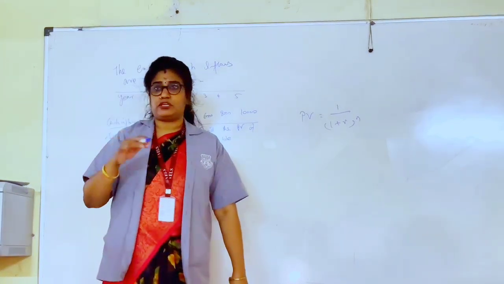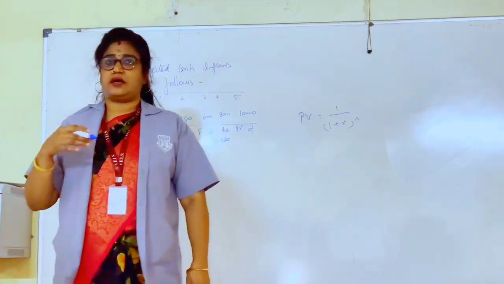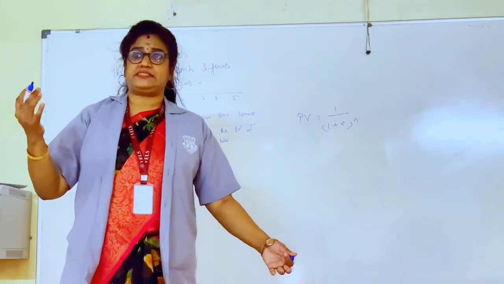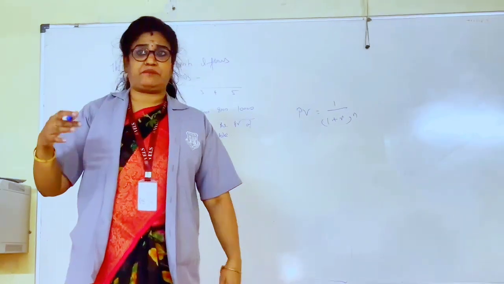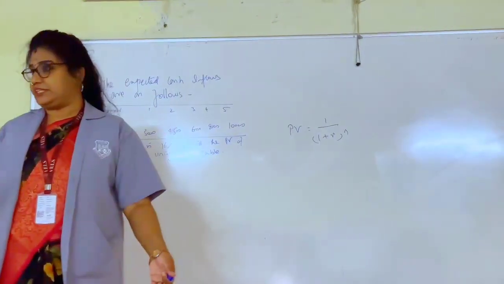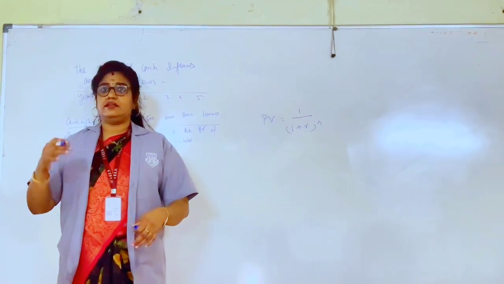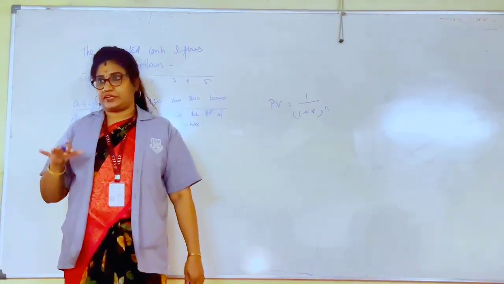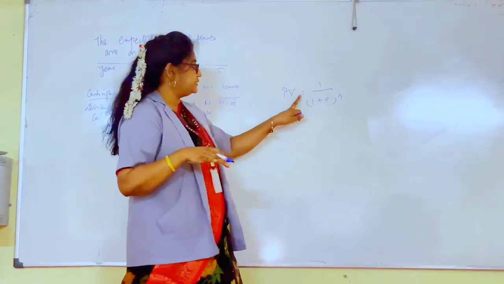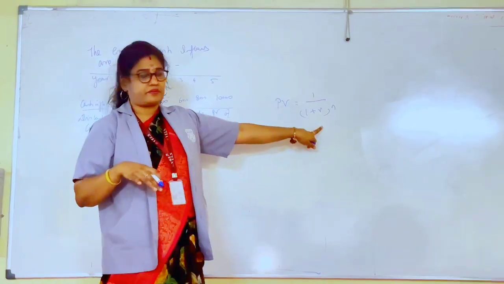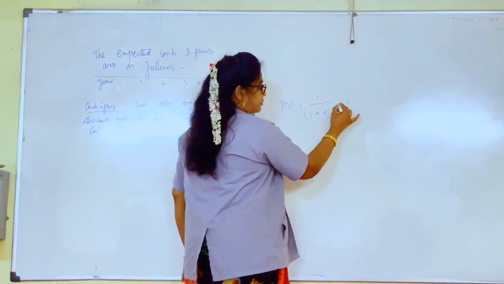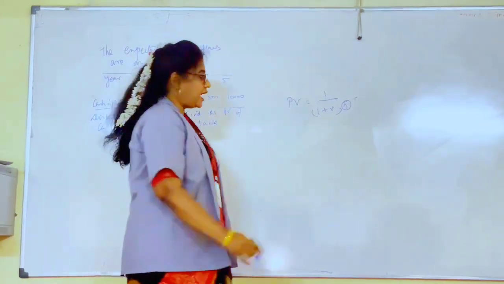Even if I provide a present value table, not necessarily will you have all the percentages. If I provide 25%, 40%, it's not possible for you to locate. So it is always ideal if you know how to calculate the cutoff rate. So PV is equal to 1 divided by 1 plus R to the power of n, where n is the number of years and R is the rate.